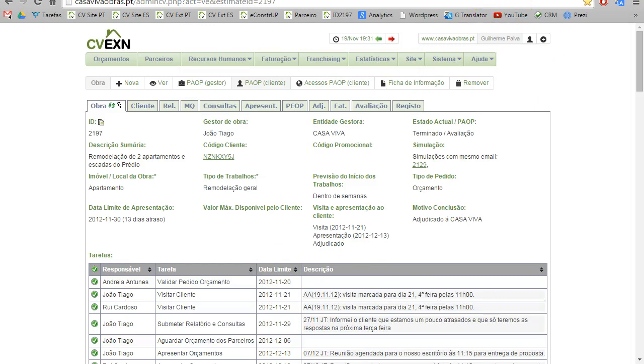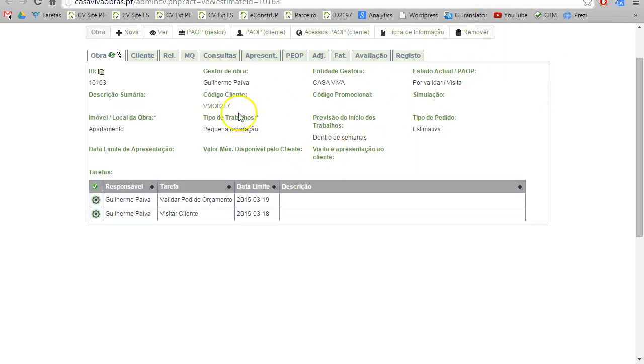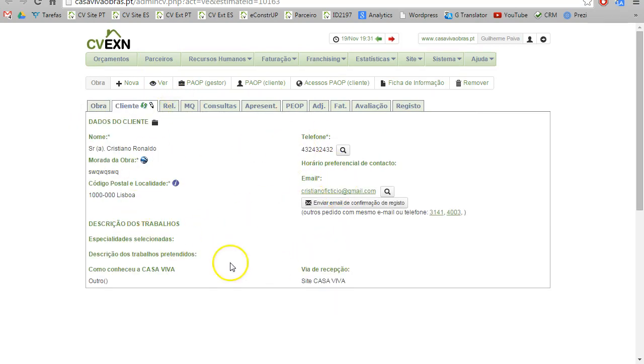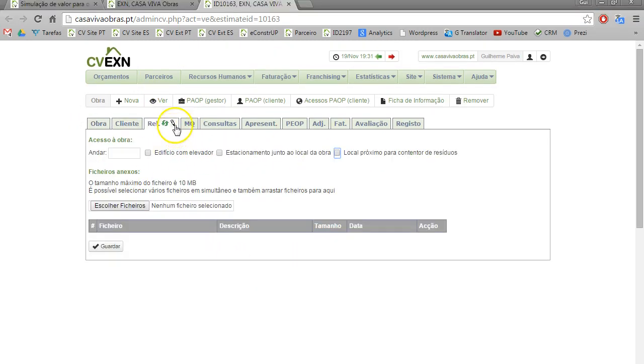So going back to our renovation from Cristiano Ronaldo, here I can see all the details of the client, which I didn't fill, and here I can make the form that I will use to ask for the quotation from the company. First of all, I must say which floor the renovation is on, because it's not the same price if it's on the ground floor or on the fourth floor.